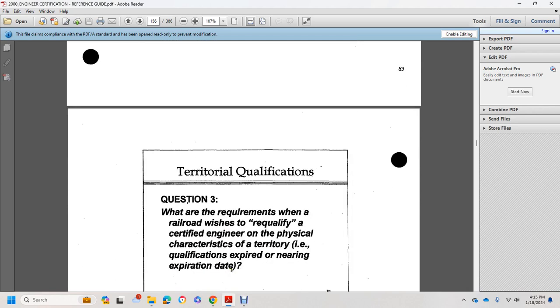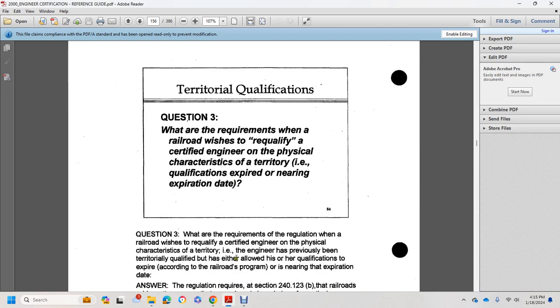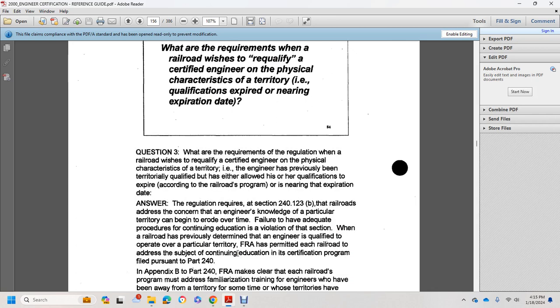Territorial qualification question 3. What are the requirements when the railroad wishes to requalify a certified engineer on physical characteristics with a territorial qualification that has expired or is near its expiration date? Alright, question 3. What are the requirements of the regulation when the railroad wishes to recertify a certified